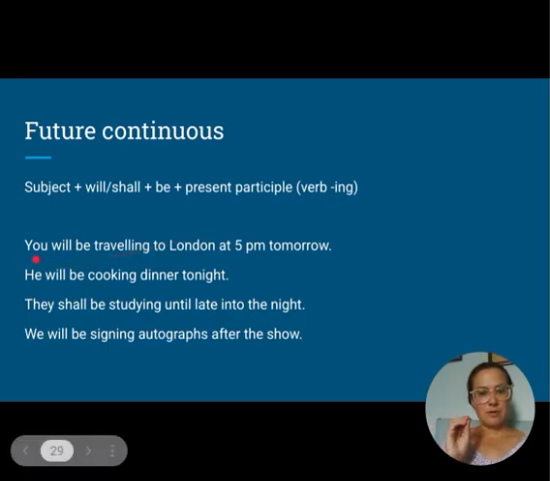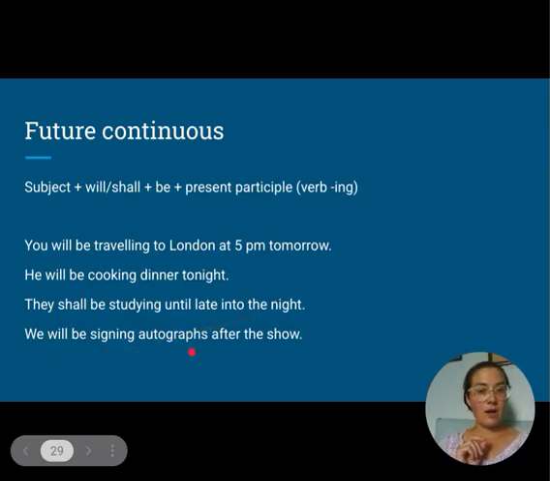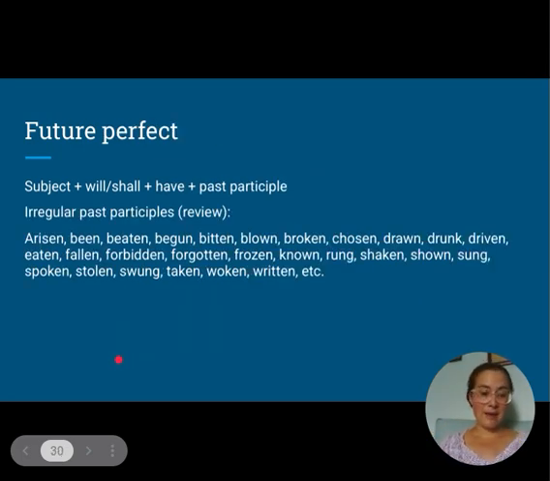Here are some examples. You will be traveling to London at 5 p.m. tomorrow. So this traveling will be an ongoing activity for a period of time, but it happens tomorrow. He will be cooking dinner tonight. They shall be studying until late into the night. We will be signing autographs after the show. All of these are examples of the future continuous, an ongoing sort of progressive action that's yet to happen.